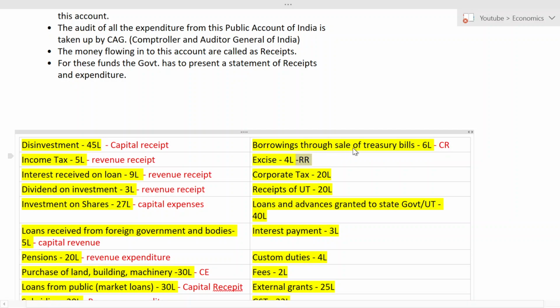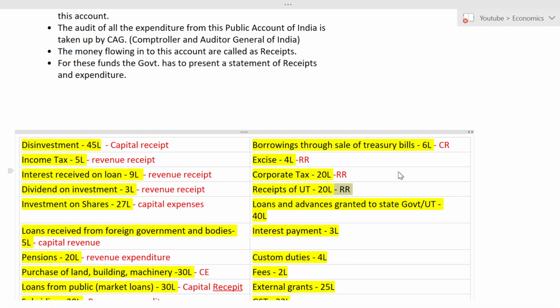Next one, very easy. Corporate tax. Tell me, the corporates are paying tax to whom? To the government. Then what type of receipt or revenue is it? Yes, it is revenue receipt. Good. Next, receipts of union territory. Something like loans. Loans only. Again, it is revenue receipt.